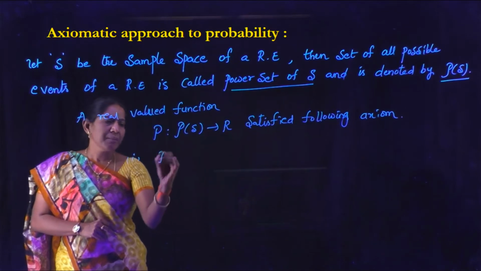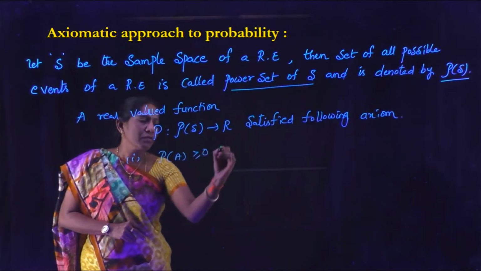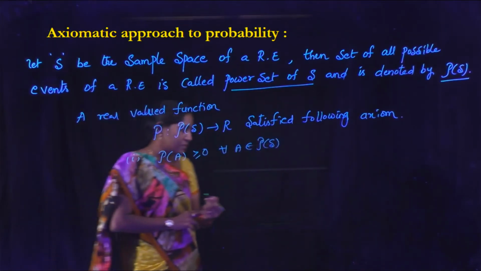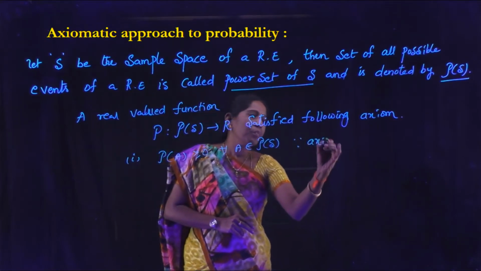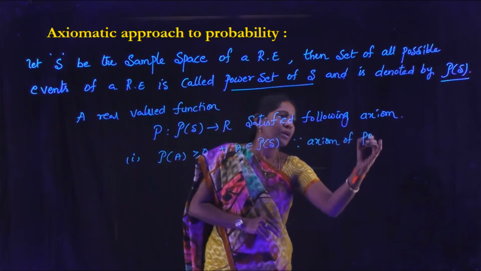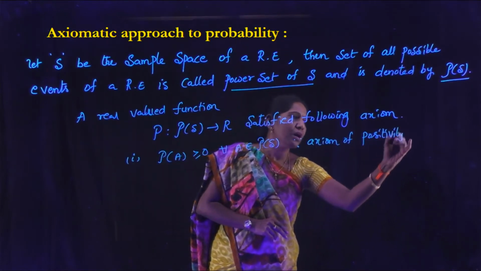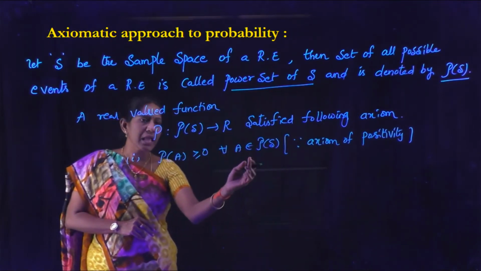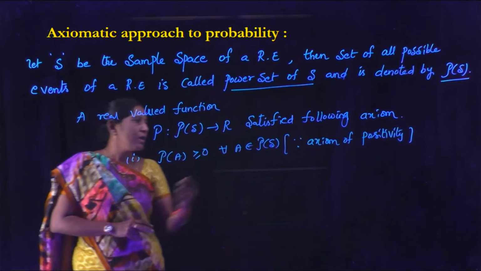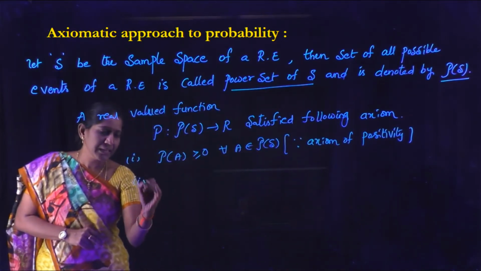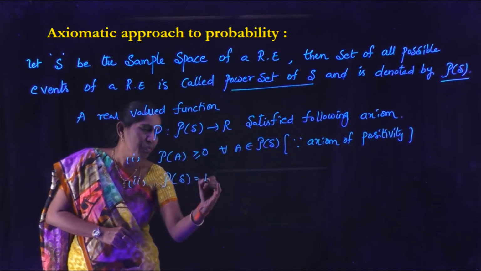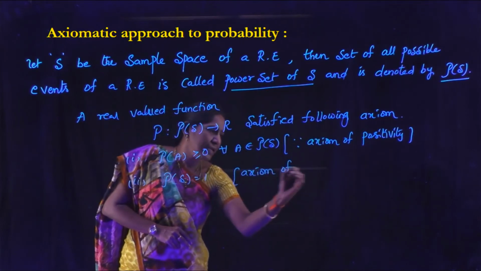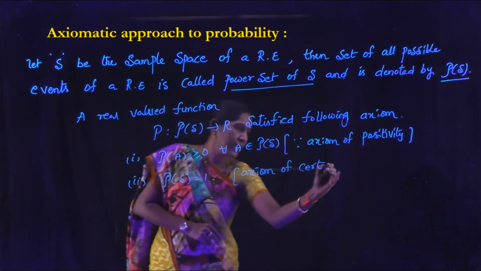First one is P of A greater than or equal to 0 for all A belongs to P of S. This is called the axiom of positivity or axiom of non-negativity. And P of S equal to 1, this is called the axiom of certainty.